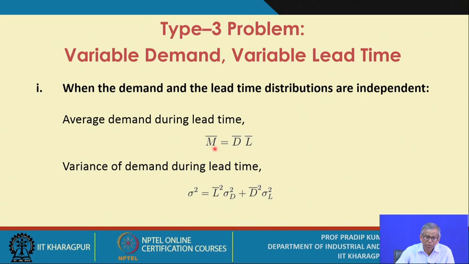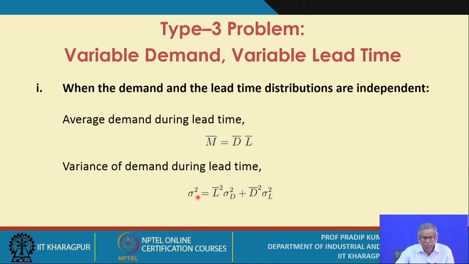So M bar equals D bar into L bar. This is the average demand and this is the average lead time. If you multiply one with the other, you get the average demand during lead time. But then how to calculate the variance of demand during lead time?